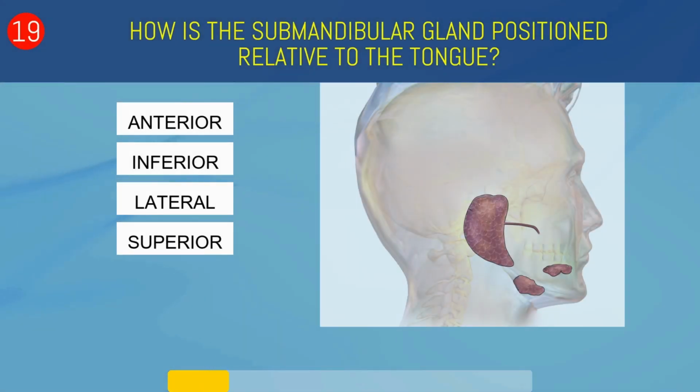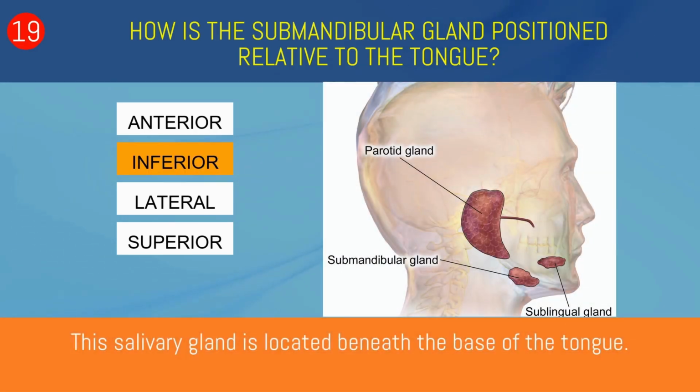How is the submandibular gland positioned relative to the tongue? Anterior, inferior, lateral, or superior? Inferior. The salivary gland is located beneath the base of the tongue.